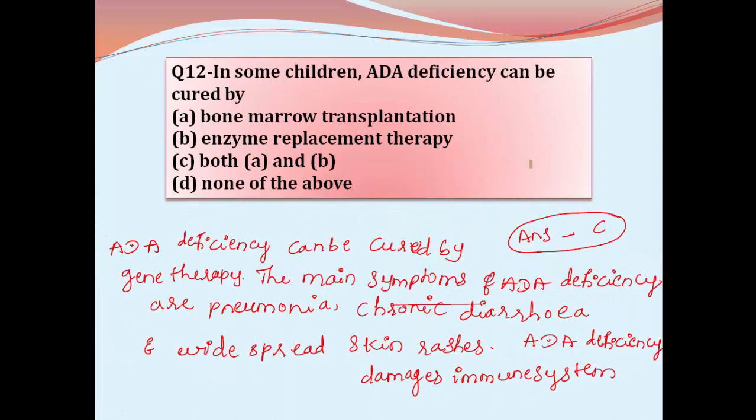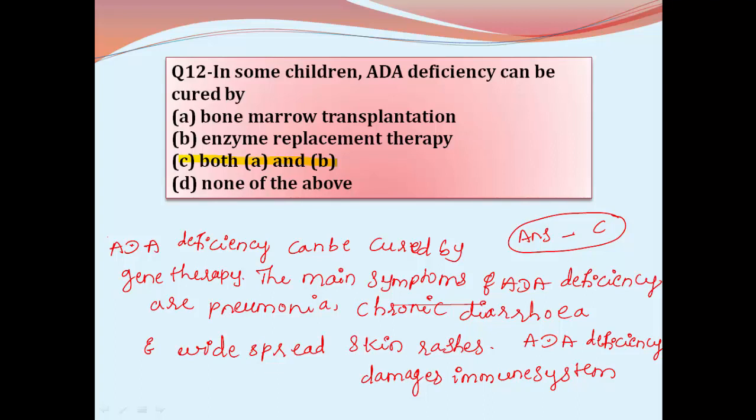Then, in some children, ADA deficiency can be cured. What are the options? Through the bone marrow transplantation, enzyme replacement therapy, both A and B, none of the above. So here the answer is both A and B. ADA deficiency can be completely cured by gene therapy through the transfer or insertion of functional gene.